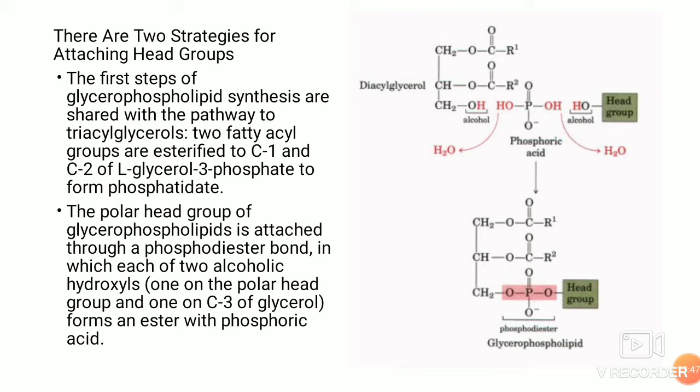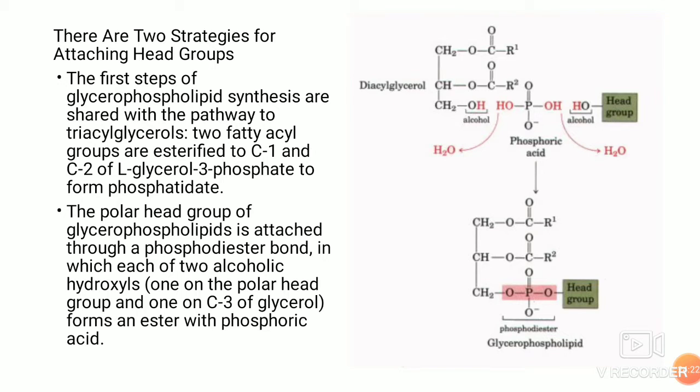After the formation of diacylglycerol, there are two strategies for attaching the head groups. That means at the C3 carbon, you have the attachment of phosphate and other groups, and that can be done in two ways. The first steps of glycerophospholipid synthesis are shared with the pathway of triacylglycerol, as I was telling you. Two fatty acyl groups are esterified to C1 and C2 of L-glycerol 3-phosphate to form phosphatidate.